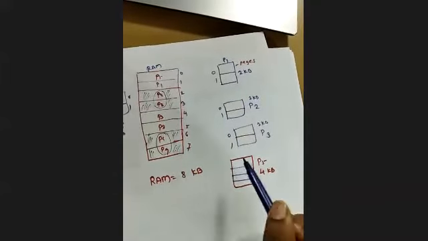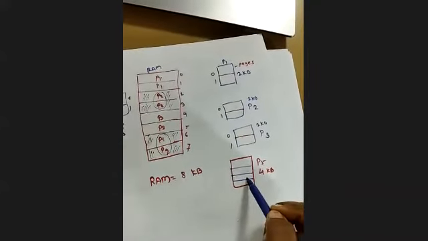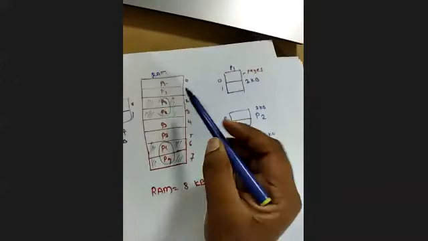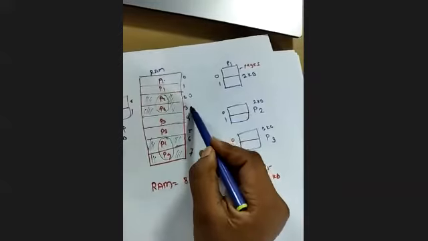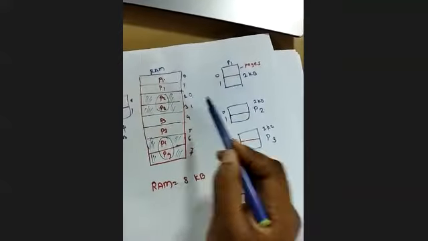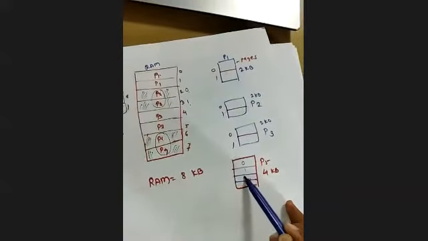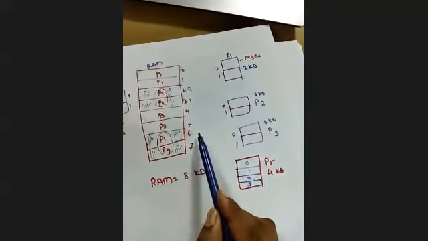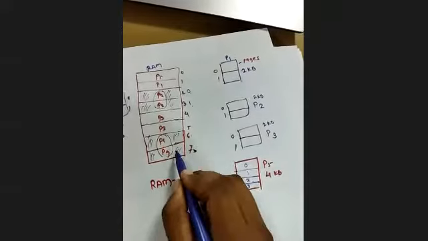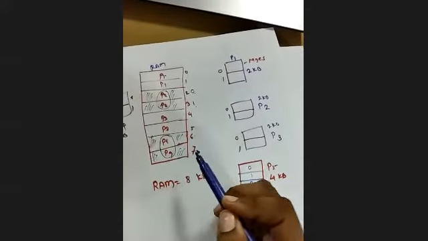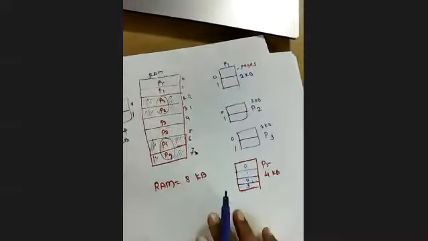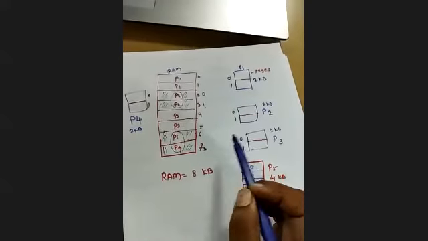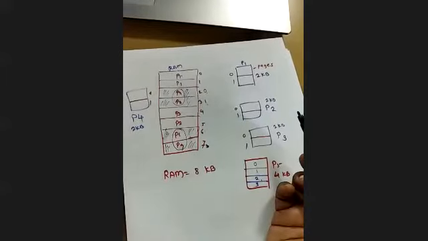So each partition of this process will be kept here. 0, 1, 2 and 3. So 0, 1 will be kept here, and 2 and 3 will be kept in the frames where this was freed. So this is called paging, which is non-contiguous memory allocation.